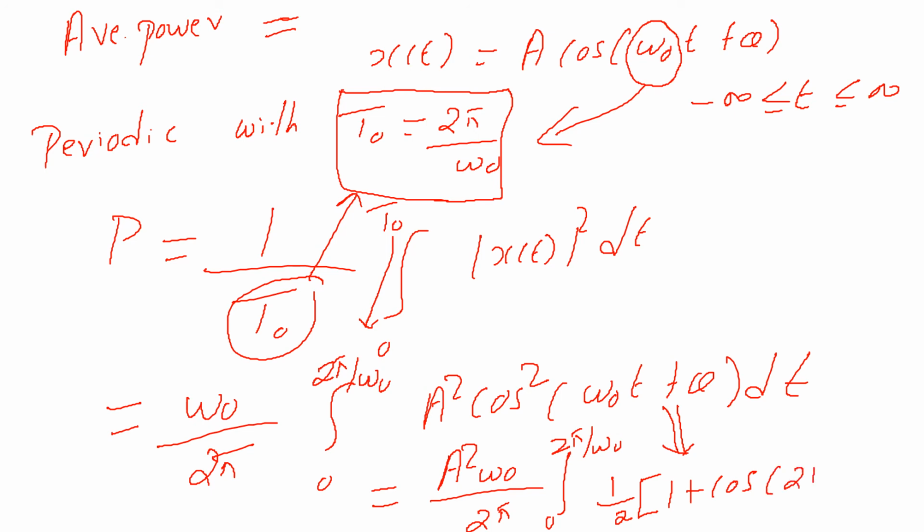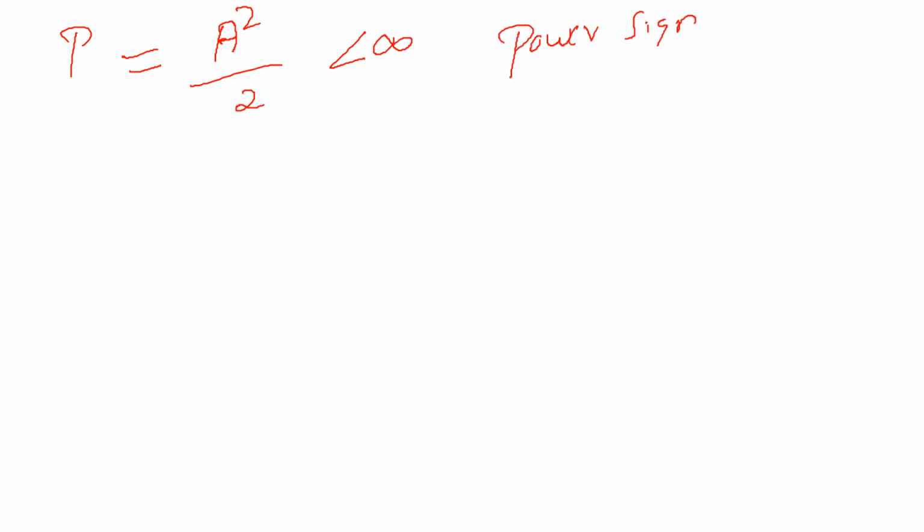cos of 2 omega t plus 2 theta, dt. I'm writing it here, dt. Okay, let me move on to the next slide. So after integration and applying the value of the limits, what I will get is the value of power equal to A square by 2. So hence the value of the power calculated is lesser than infinity. We call this particular signal a power signal.